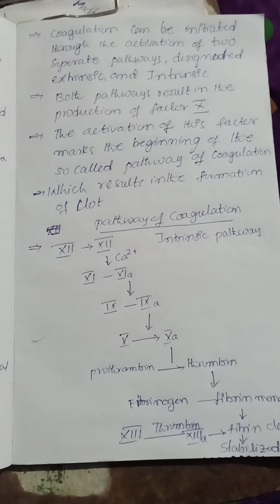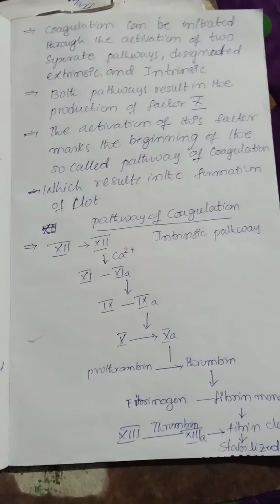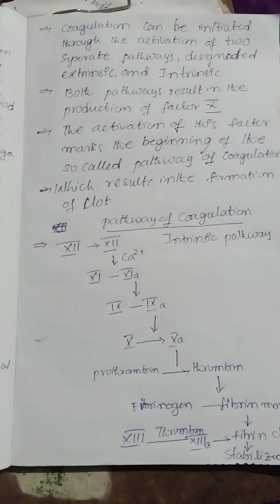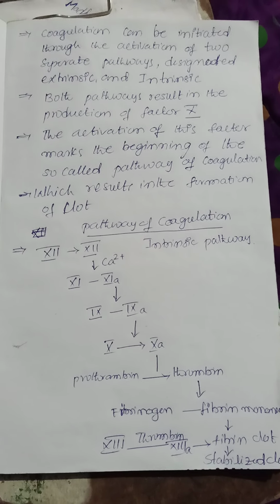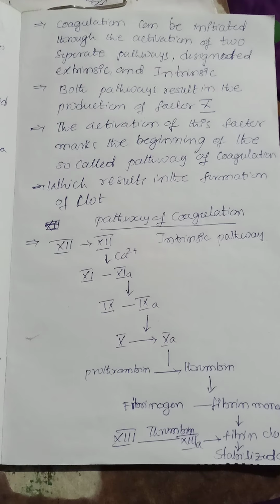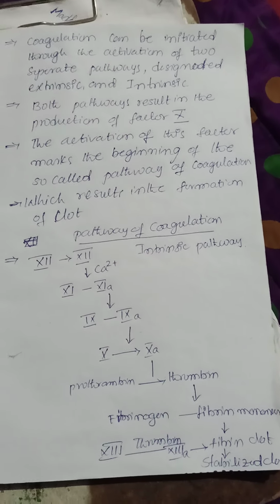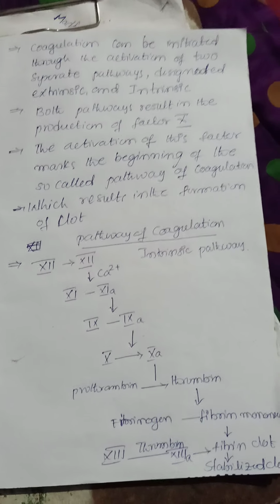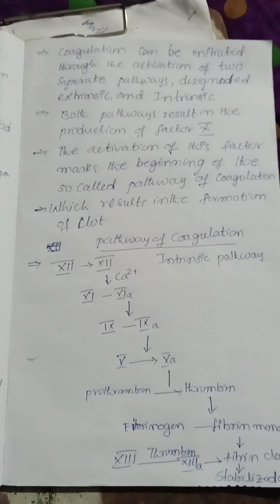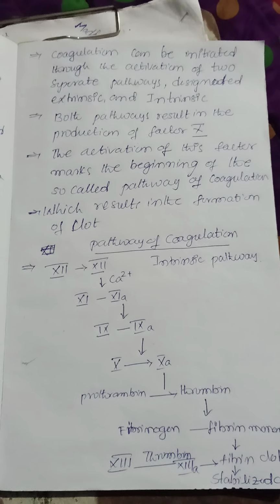Both of the pathways lead to the ultimate goal of clotting. What are the pathways? The extrinsic pathway and the intrinsic pathway.